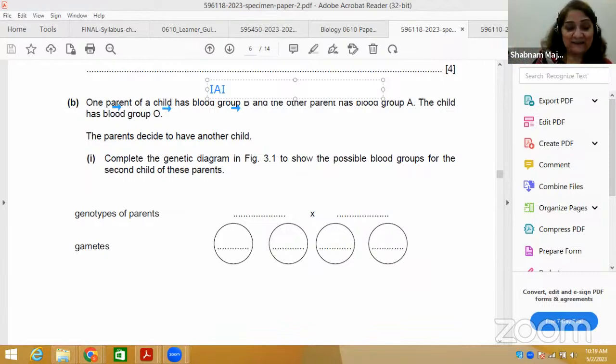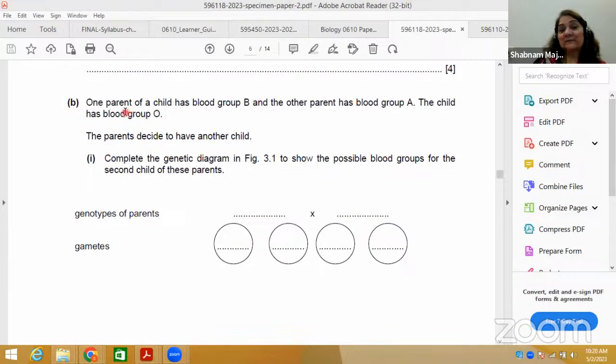For example, IA IA is homozygous for A blood group, and heterozygous is IA IO. Otherwise, you write simply the symbols; you don't need to show the antigen I. I will show you the mark scheme.